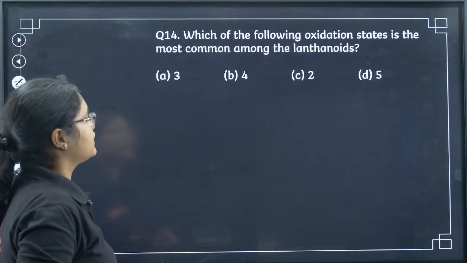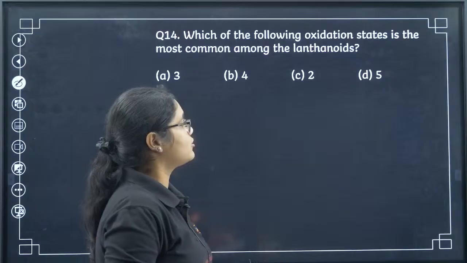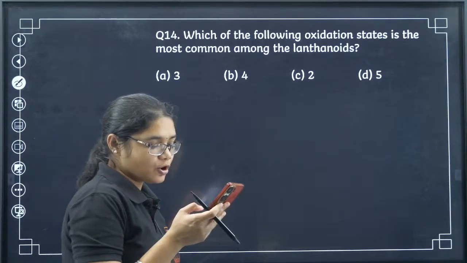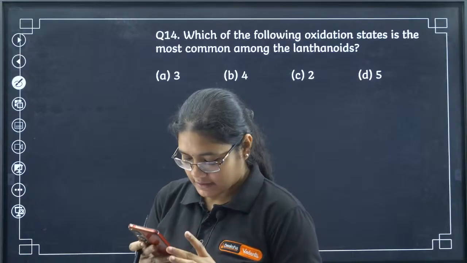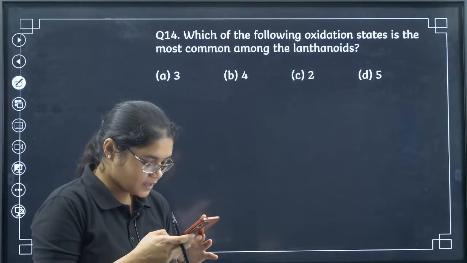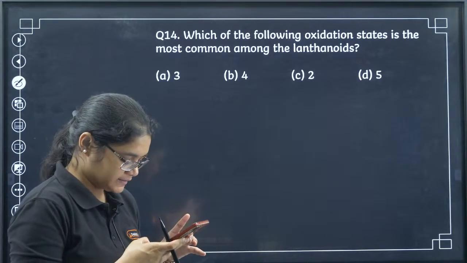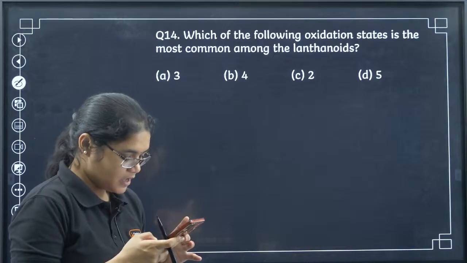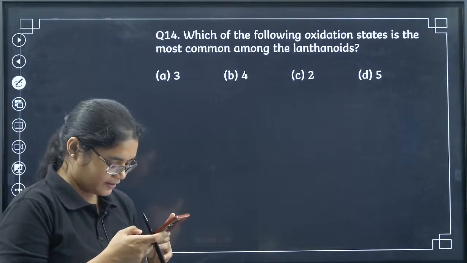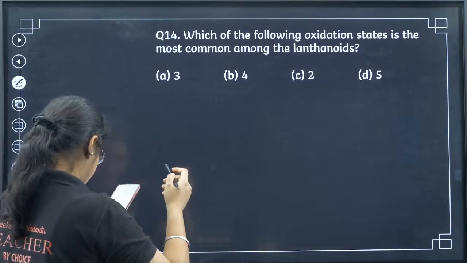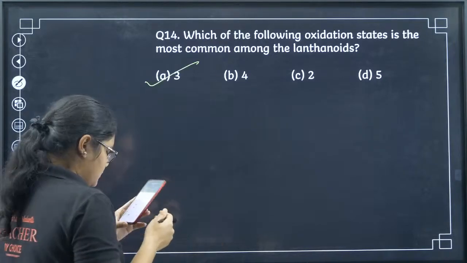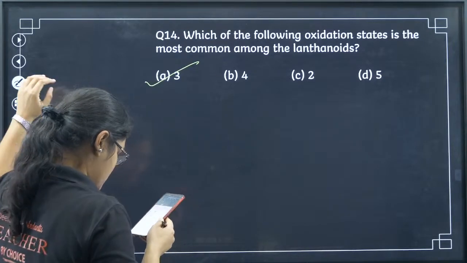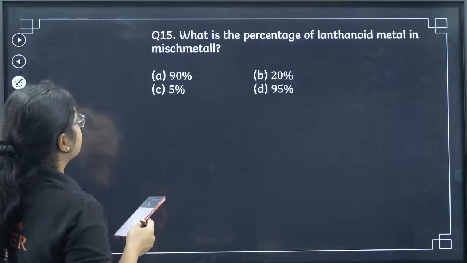Now let's move to the 14th question. Which of the following oxidation states is the most common among lanthanoids? What is the common oxidation state of lanthanoids? We have 3, 4, 2 and 5. Yes, Anand is correct. No, Rajni, it is A. Plus 3 is the common oxidation state.